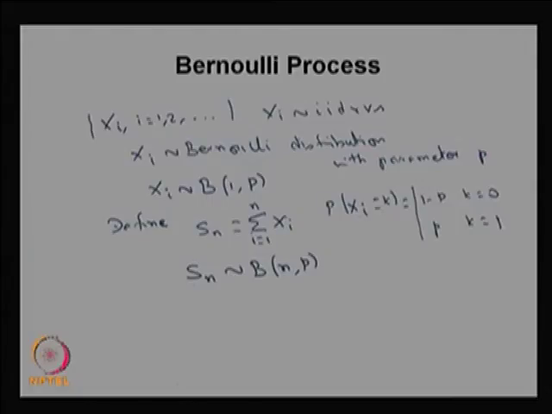So Sn denotes the number of arrivals in n trials. Now you can create a stochastic process with Sn where n takes the values 1, 2 and so on. Therefore this is going to be a binomial process.